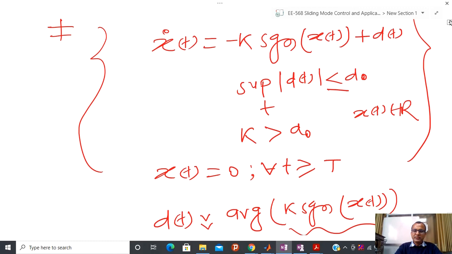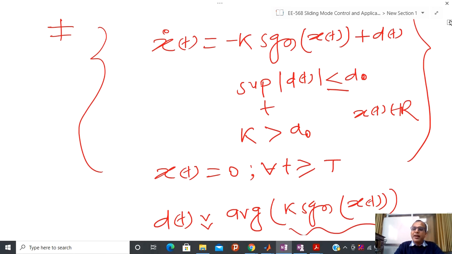So we are doing the average of minus k signum Vt plus dt equals 0, and from there we are getting that dt equals the average of k signum Vt, which is passed to the low pass filter, and we are getting the disturbance ultimately. So, averaging of the disturbance.